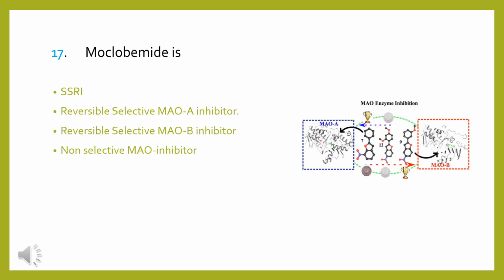Question number 17 is regarding moclobemide. Is it a selective serotonin reuptake inhibitor, a reversible selective monoamine oxidase A inhibitor, a reversible selective monoamine oxidase B inhibitor, or a non-selective monoamine oxidase inhibitor? So it is a reversible selective monoamine oxidase A inhibitor, and it's short acting, and monoamine oxidase activity recovers within 1 to 2 days after stopping the drug.